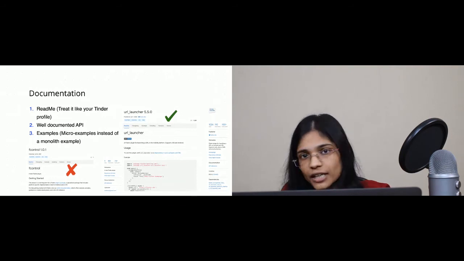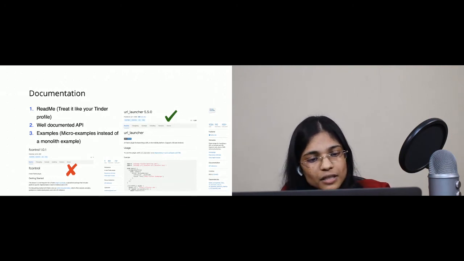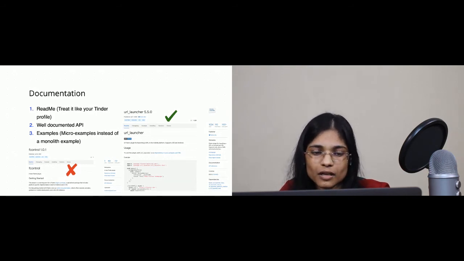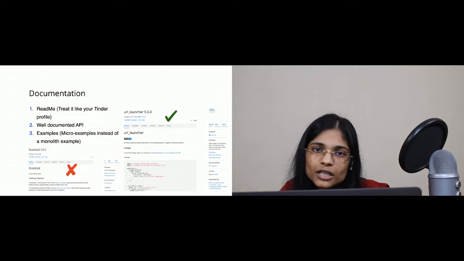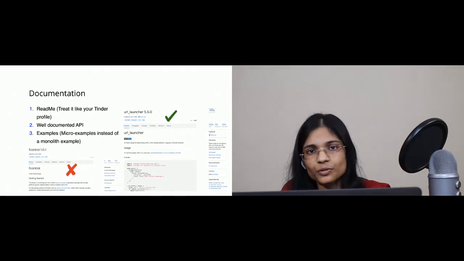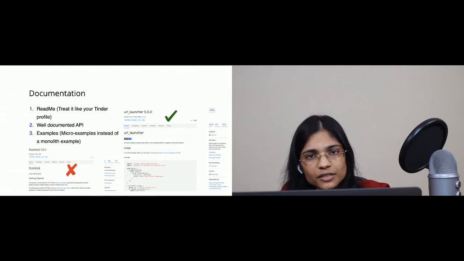Your API should be well documented. And it is important to include micro examples instead of large monolith ones. Now, what happens is when you build a package, you might be offering a lot of features. And as a user, someone might not be looking to use all the features that your package provides. So if you add micro examples, highlighting certain features, it is very easy for the user to grasp and actually derive what he is looking for than trying to figure it out in a large monolith example.